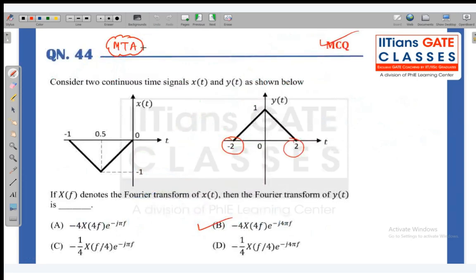But this is given as MTA. The reason behind that is there is a printing mistake. In the original GATE question also, they forgot to write the minus sign here. Because this is in the negative time axis, it should be minus 0.5, but in the original question it is given as plus 0.5, which is a printing mistake. Because of that printing mistake, they have marked this question as MTA. Otherwise conceptually it is correct, but there is a printing mistake.